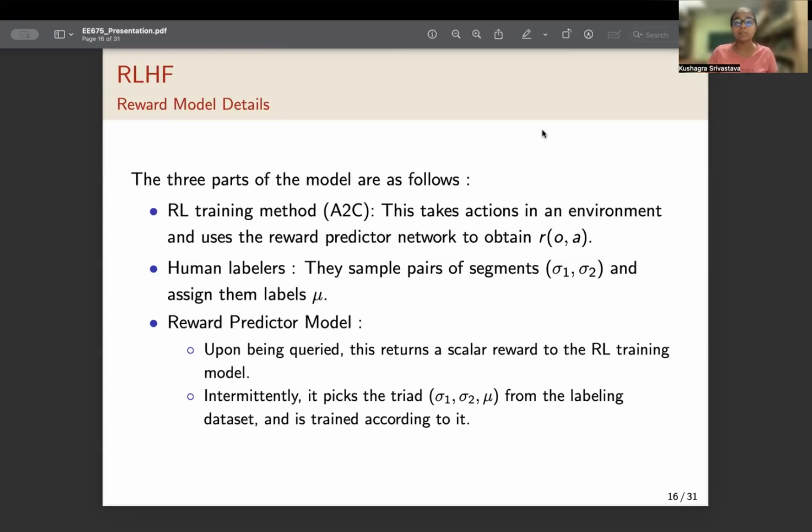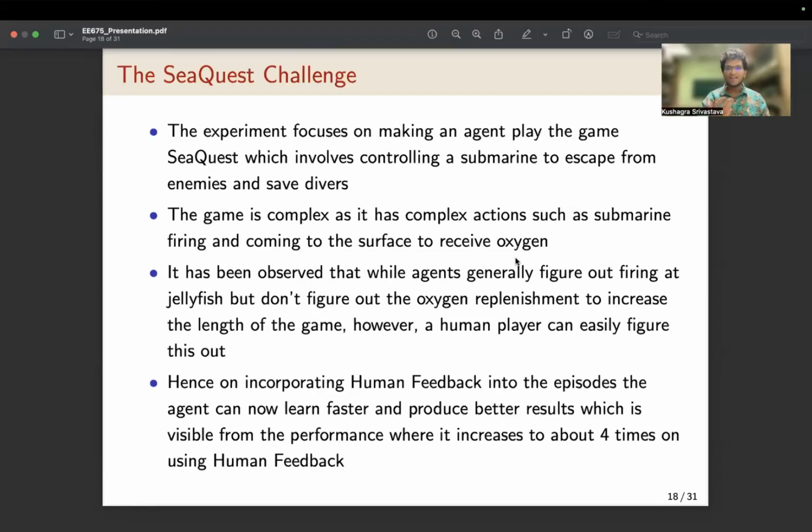Now over to Maharajan to talk about the Seaquest challenge. Thank you, Aditi. We now move on to the experiment part of the chapter. So the chapter basically focuses on training an RL agent on this particular game called Seaquest.